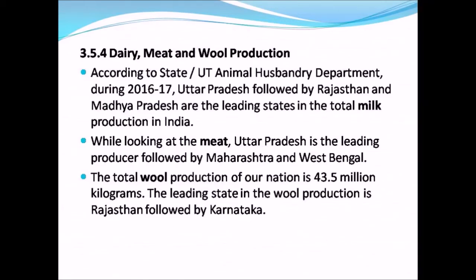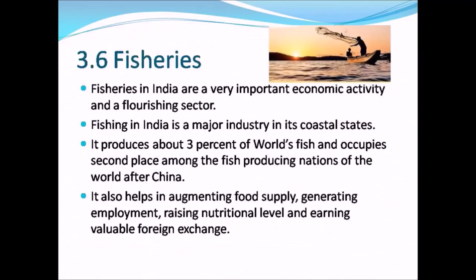They are Uttar Pradesh, Rajasthan and Madhya Pradesh. While looking at the meat, Uttar Pradesh is the leading producer, followed by Maharashtra and West Bengal. The leading state in the wool production is Rajasthan, followed by Karnataka.